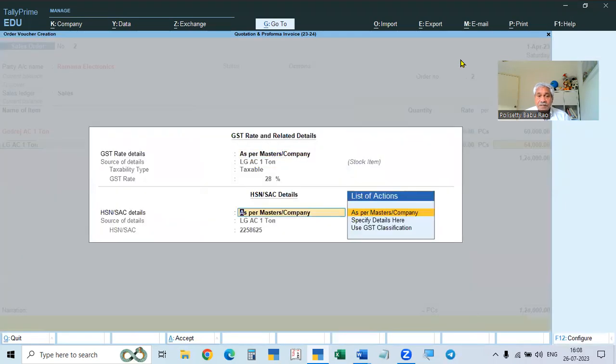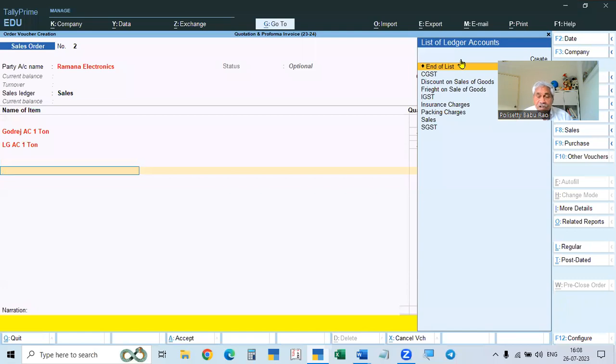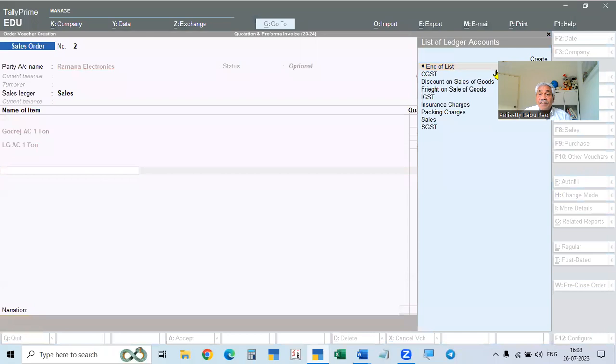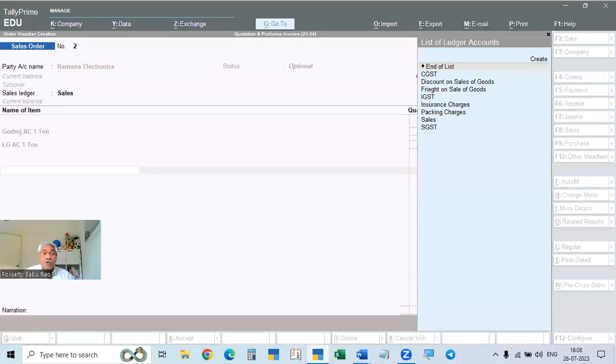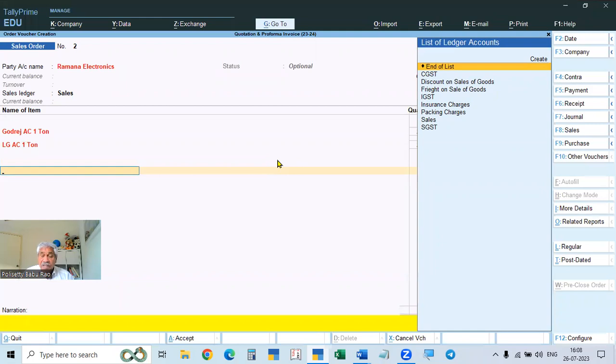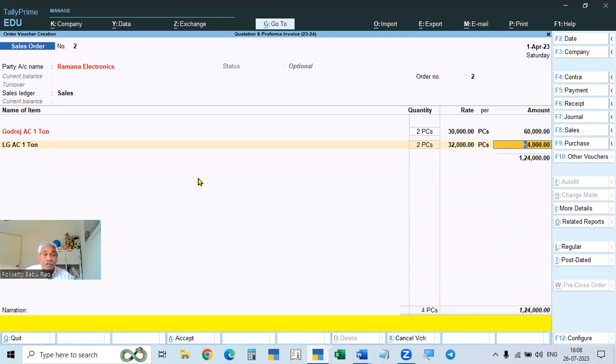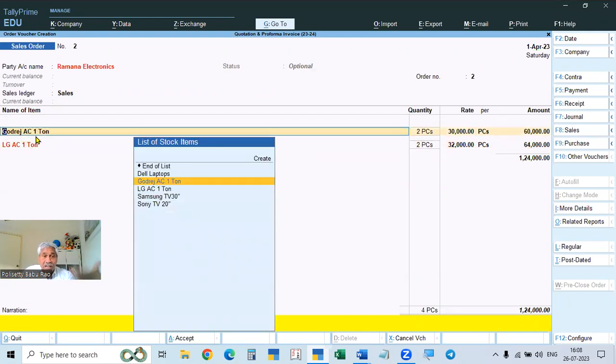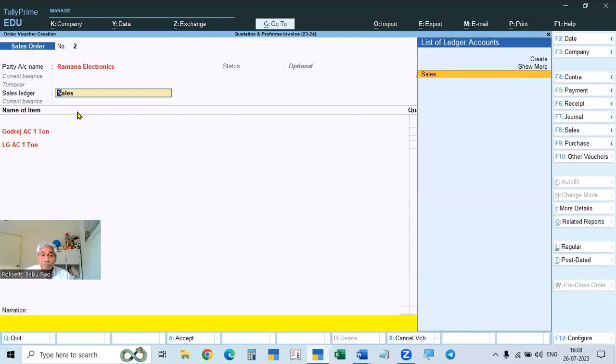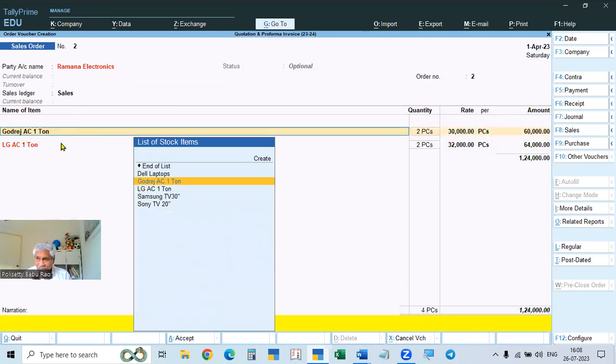Okay. After that, come down, and here you have to give the rate of tax. Before that, suppose you are giving any discount. This discount can be given in two ways. Providing a separate discount column and giving some percentage for each item, or without giving the column here, you can give the percentage or amount below every item.